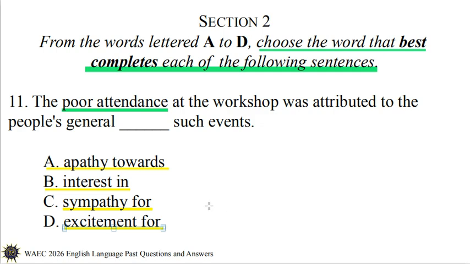If people were interested in the workshop, or if they had any excitement for the workshop, they would have attended massively. The attendance was poor because of their apathy towards the workshop. Apathy means lack of interest. They did not attend well because they lack interest. And that is option A. The poor attendance at the workshop was attributed to the people's general apathy towards such events.